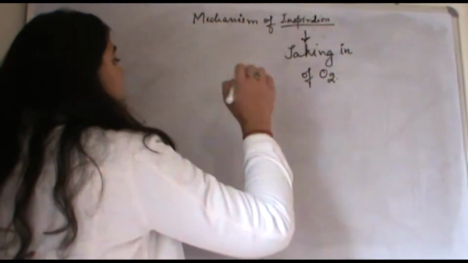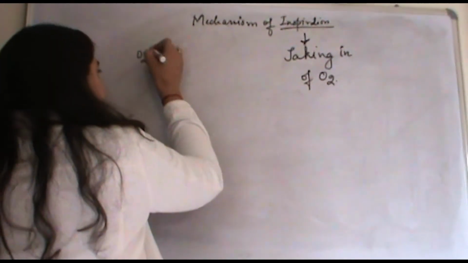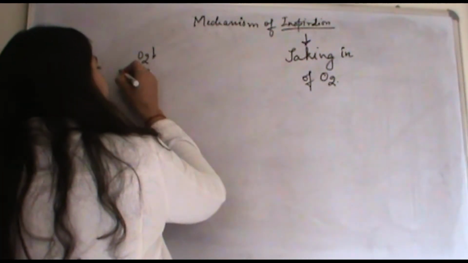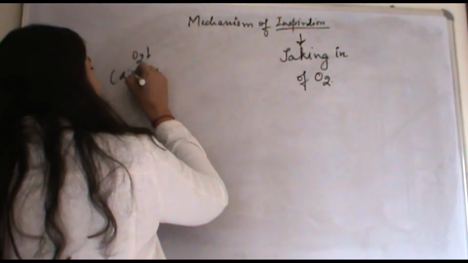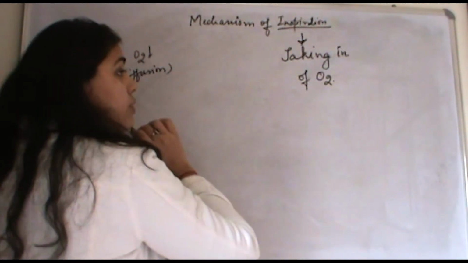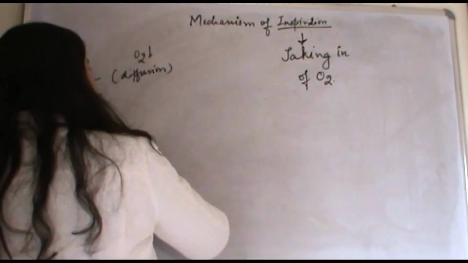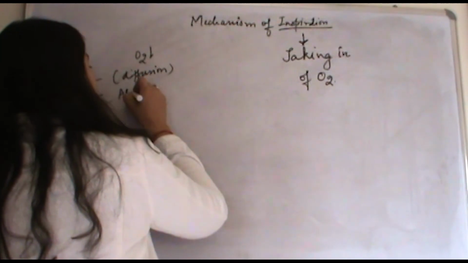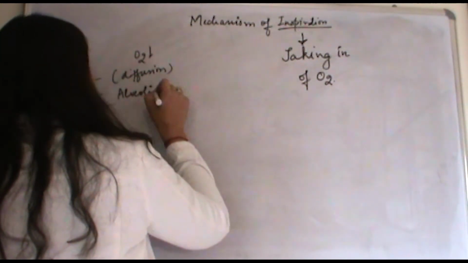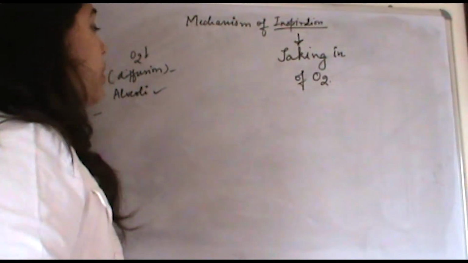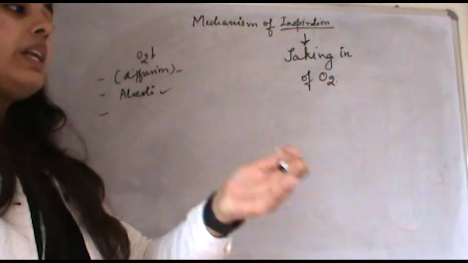First of all, for inspiration we need to take in oxygen. To take in oxygen, what has to take place? It enters our body by diffusion. This is the first point: our body requires the diffusion process. For diffusion, the alveoli are present. The third thing is that the oxygen has to enter inside our lungs.